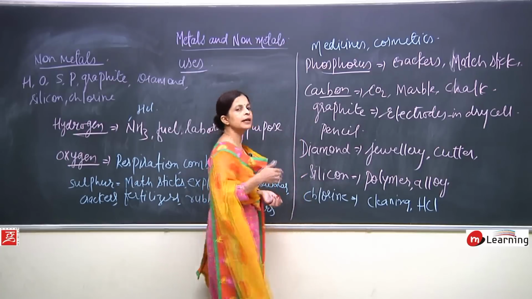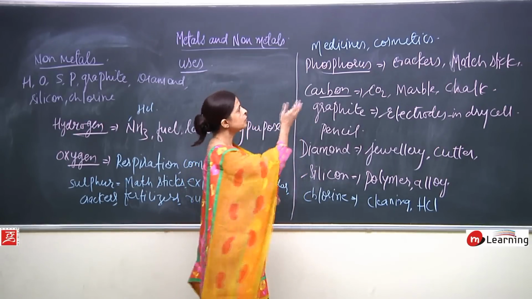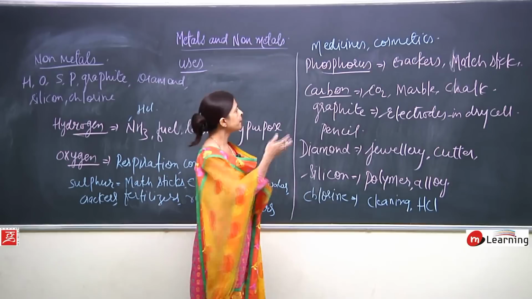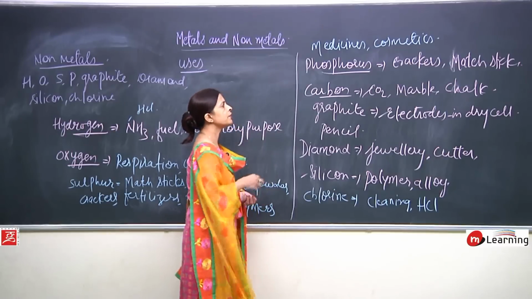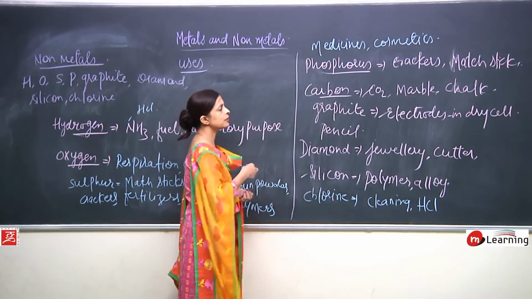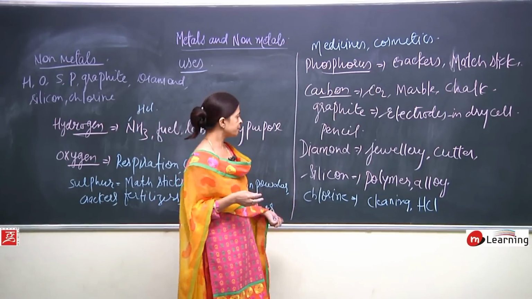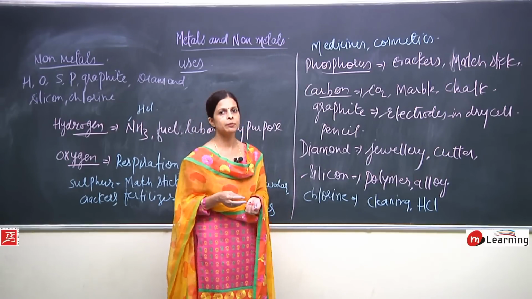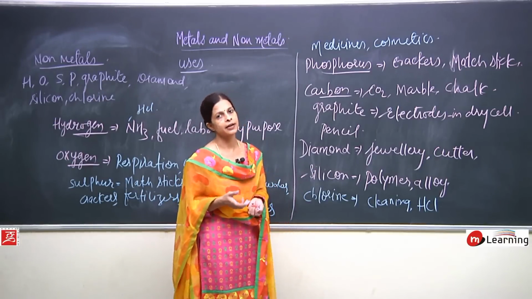Then phosphorus, again it is also a very explosive kind, it reacts very often. So, it is used in crackers and matchsticks. Then carbon, it exists in two forms, graphite and diamond. Both are very useful. Graphite is used in electrodes and dry cell and also in pencil. Diamond is used in jewelry and cutters. Silicon is used in polymers and also to make alloys. Chlorine as a cleaning agent and for hydrochloric acid.